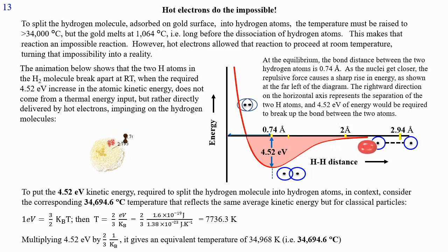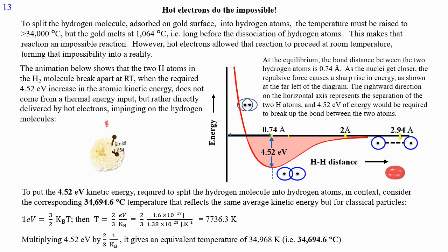Here is an example of how hot electrons can turn an impossible reaction into a reality. The graph on the right shows a hydrogen molecule adsorbed on the surface of a gold particle, where the two hydrogen atoms in the hydrogen molecule are separated by 0.74 angstrom. To break them free, we would need to vigorously shake them apart by interatomically injecting 4.52 electron volt worth of atomic kinetic energy to stretch the interatomic spacing to the breaking point.